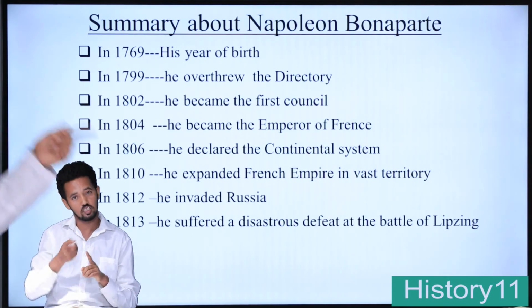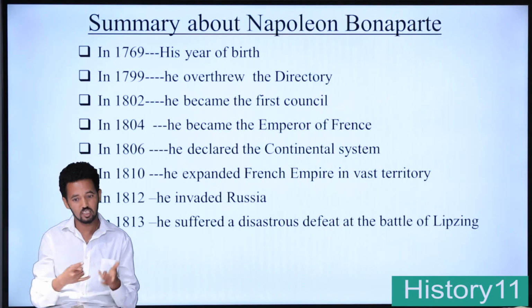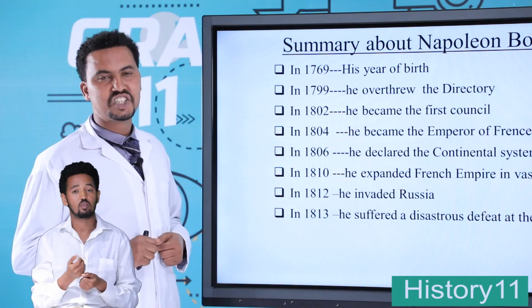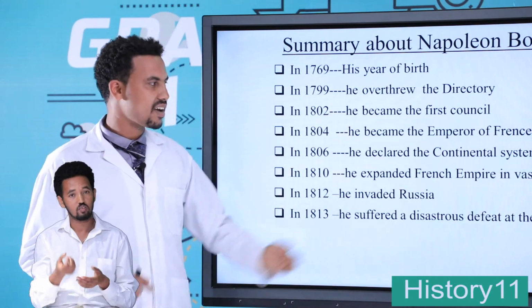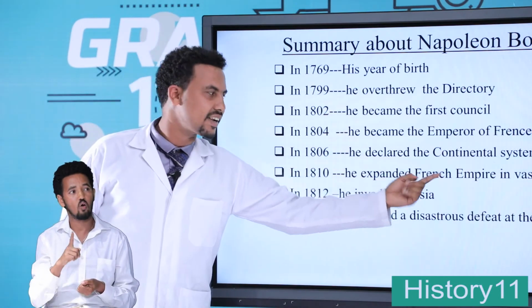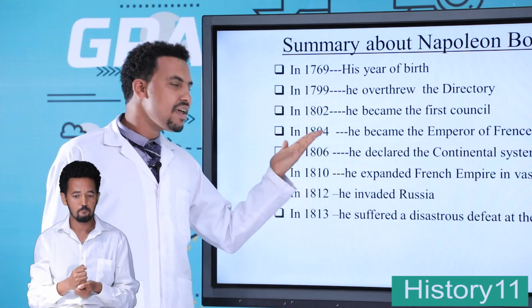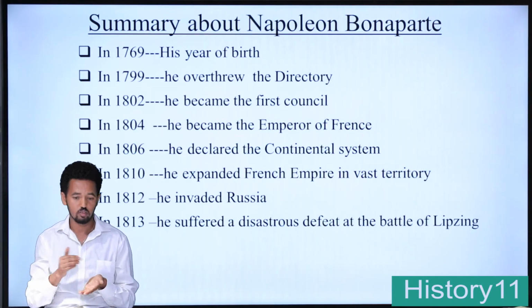In 1806, he declared the continental system, which was aimed against the British government. In 1810, he expanded the French Empire into vast territory. In 1812, he invaded Russia.